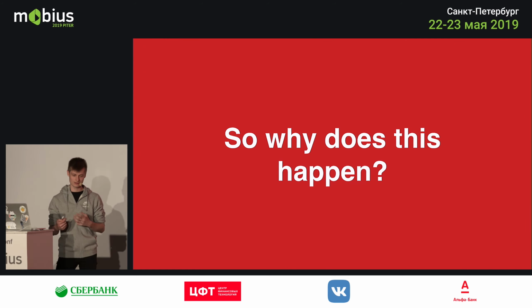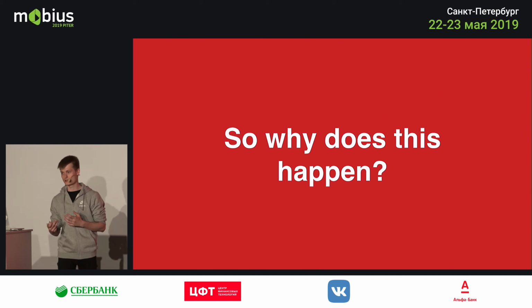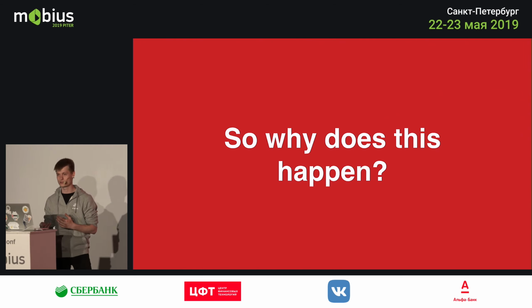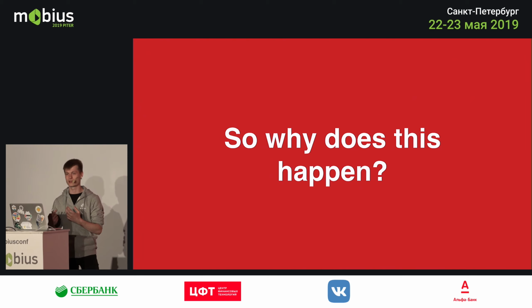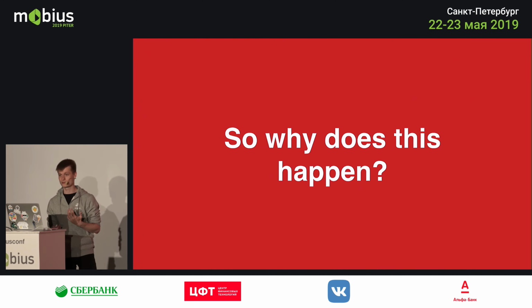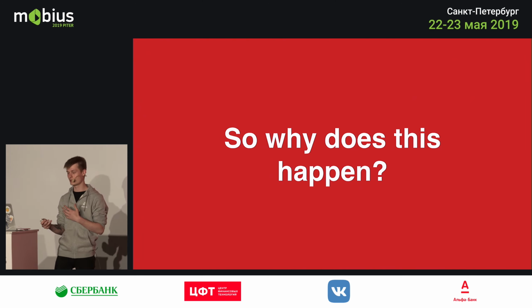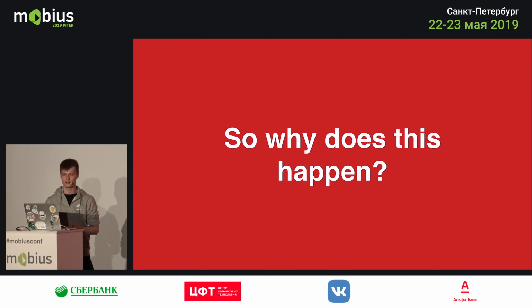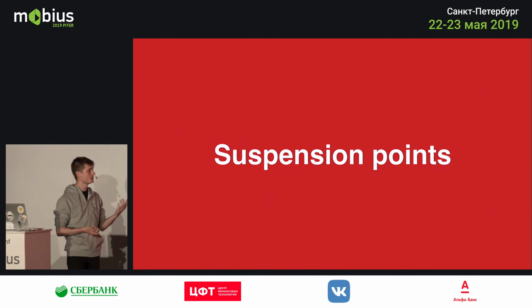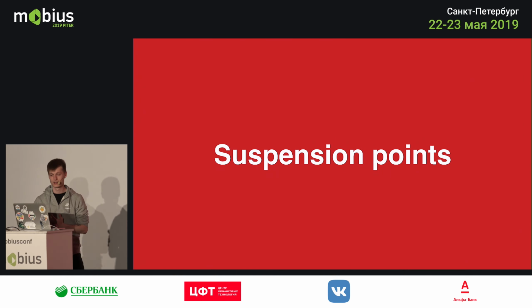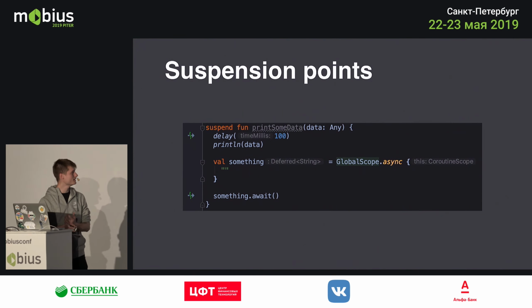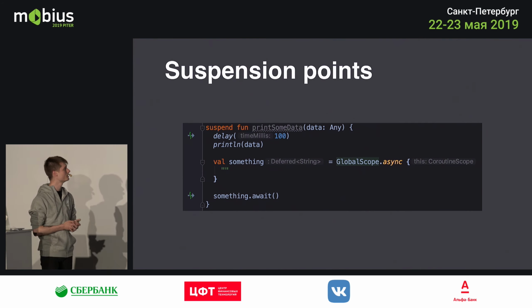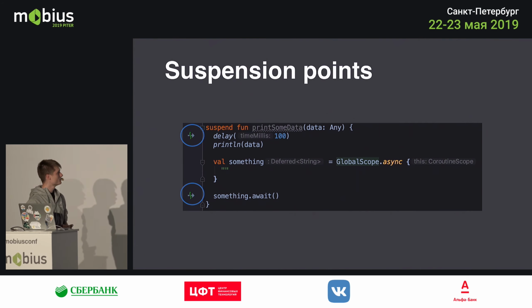But in reality, what it does is simply do a few state machine calls, and it switches the label again, going back to the suspension point we created using the await call, and it simply passes the data there, which you can use later on. And all this is done through the concept of suspension points. So if I paste the image of the code here, you can see these little two icons next to the code.